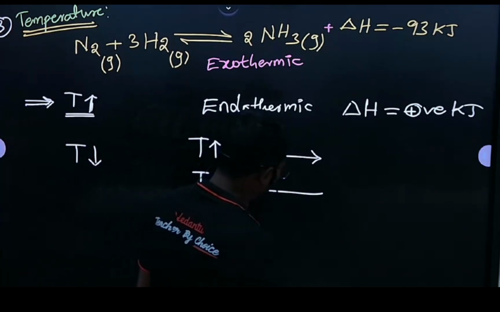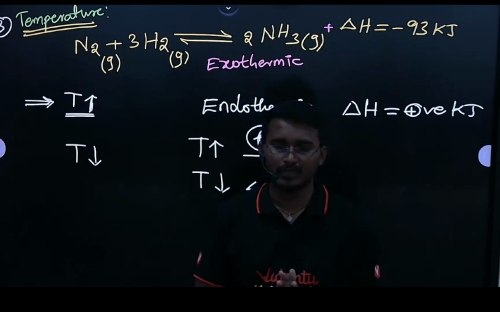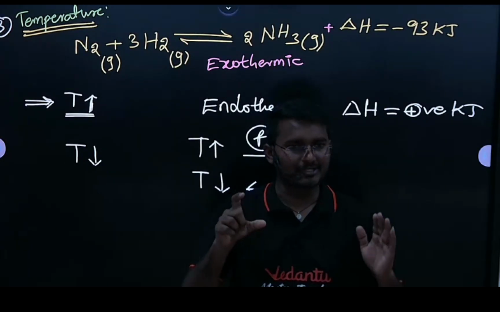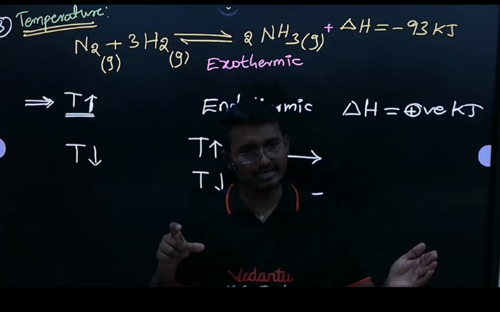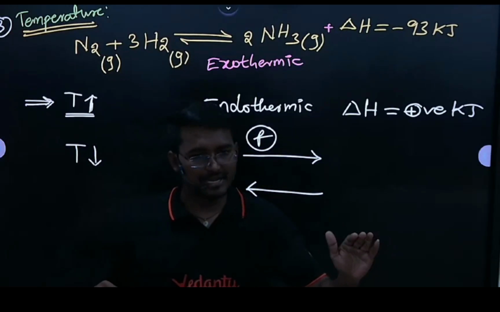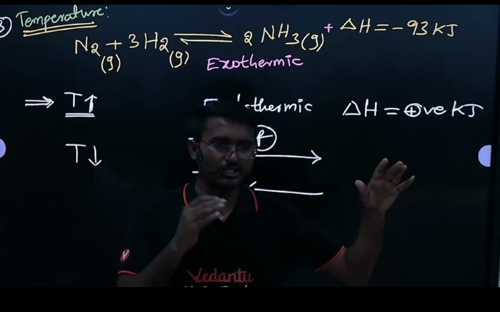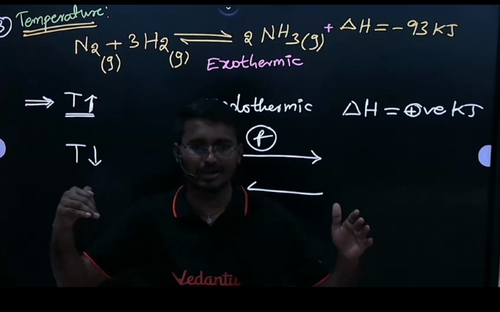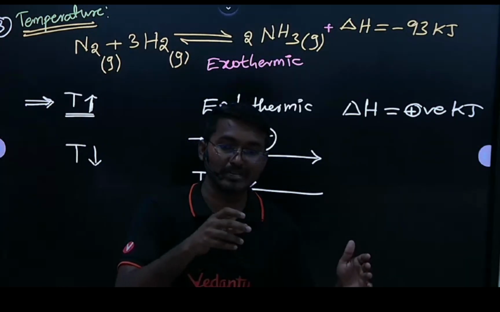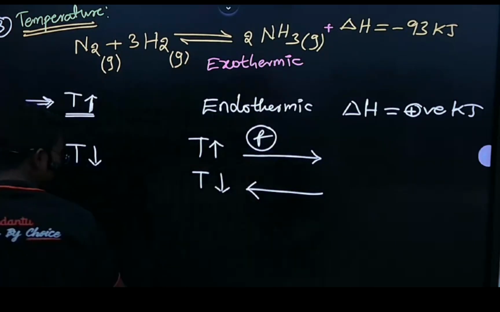So see here, simply don't get confused with these temperature, pressure, concentration terms. If we discuss an exothermic reaction, exo means heat is already released. If I increase the temperature, we already have more heat, and the temperature of the reaction may collapse. So that is the main reason the reaction shifts to the backward direction, where the temperature is low. That means to perform an exothermic reaction, low temperature is the favorable condition. Okay, write that point here.